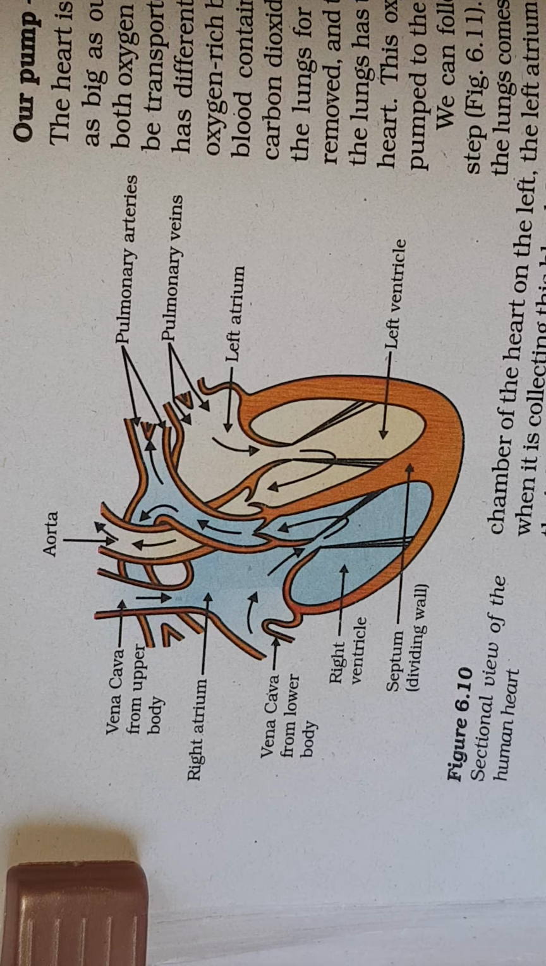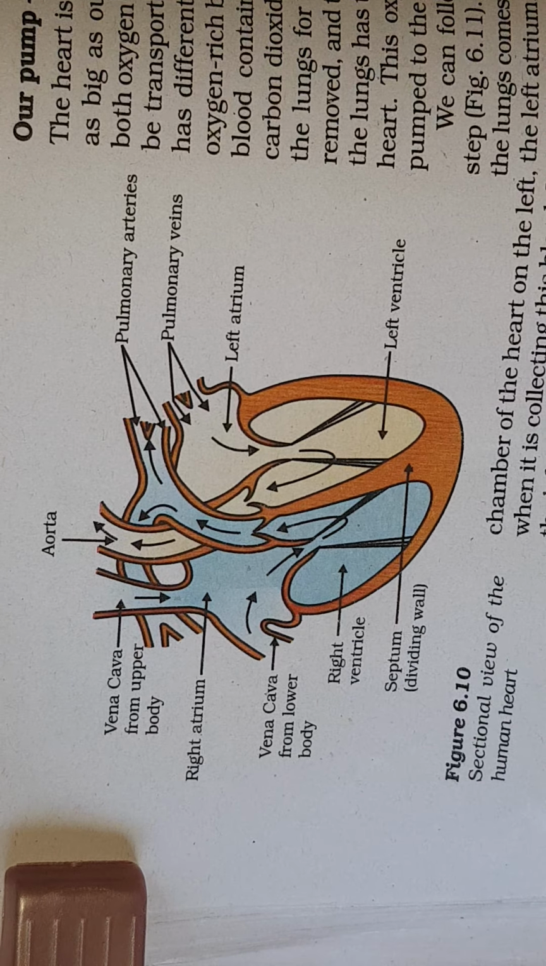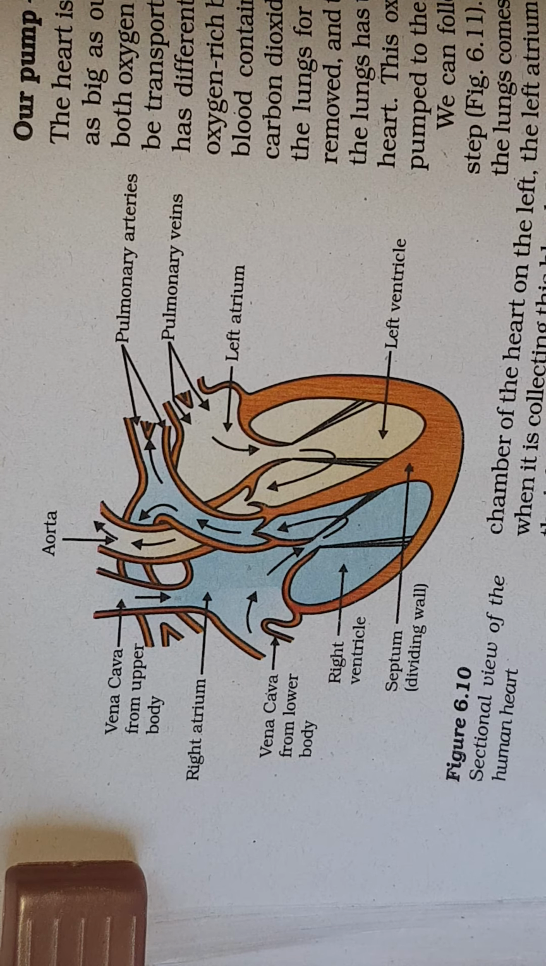Now we will discuss first the plasma. Plasma contains water up to 90 to 92%. Apart from that, it has some inorganic salts and some organic compounds. That makes up 1 to 2% inorganic salts and 7 to 8% organic compounds. Plasma actually transports food, carbon dioxide, and nitrogenous waste in the dissolved form.